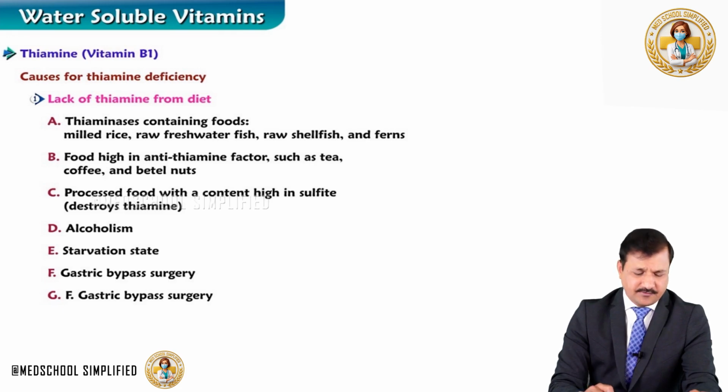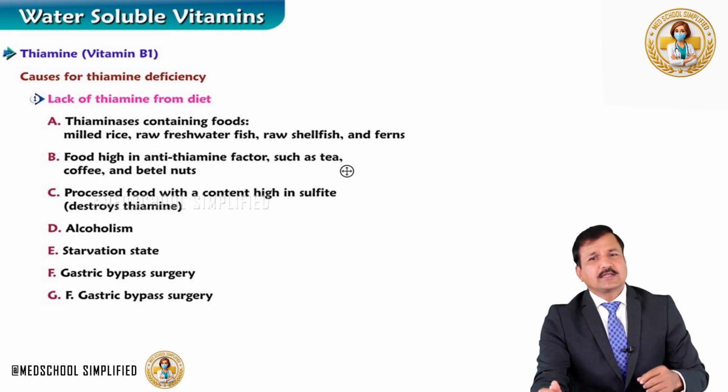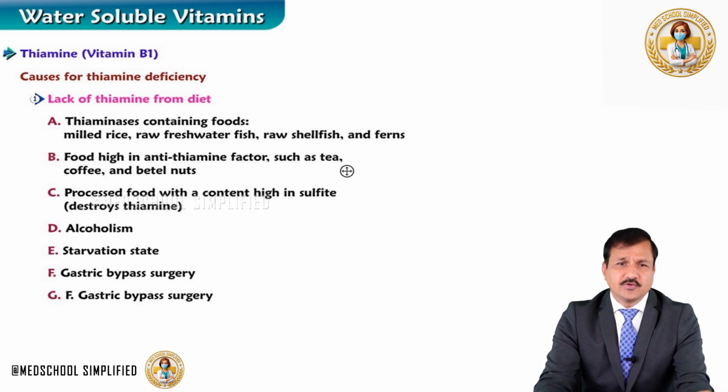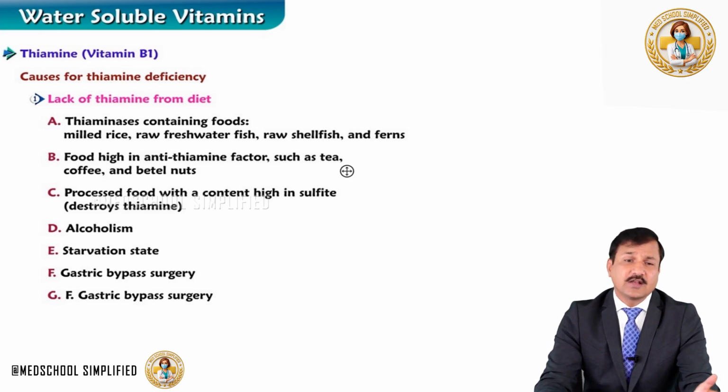That can lead to thiamine deficiency. Or food high in anti-thiamine factors such as tea, coffee and betel nuts will lead to decreased availability of thiamine in the food. Processed food with high sulfite content, because sulfite can destroy thiamine.